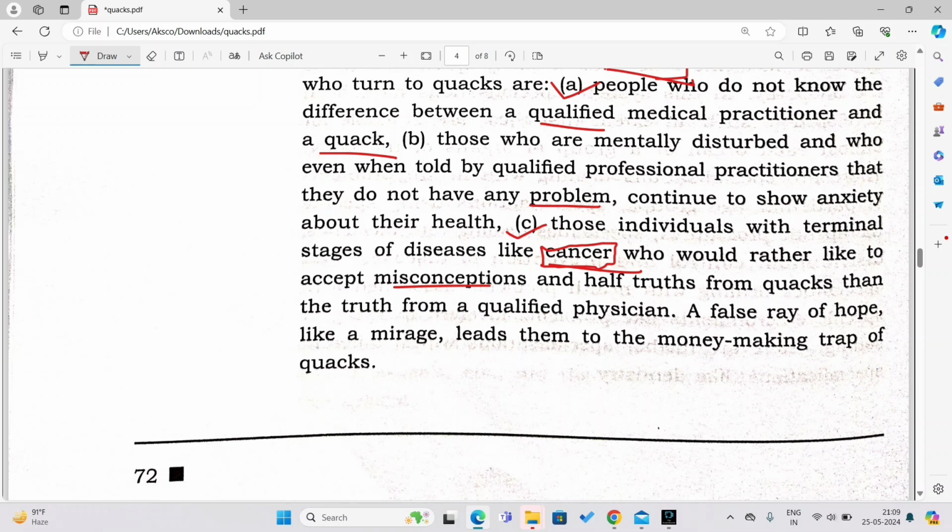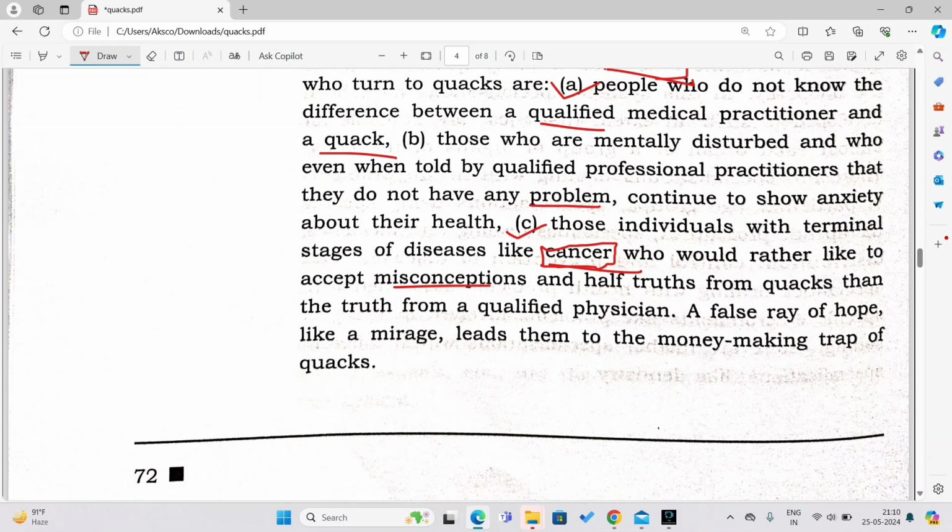Suppose somebody went to a doctor and he or she is suffering from cancer, then the doctor might straight away say that yes, you are suffering from cancer and this is not curable, it cannot be cured, the only thing you can do is this and that. But the person who was suffering is not ready to believe what the qualified doctor says.